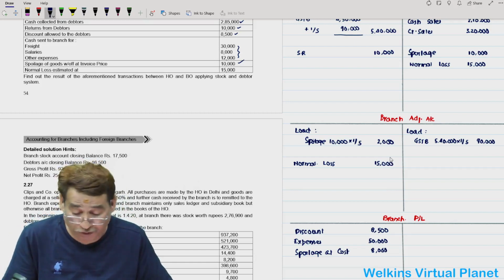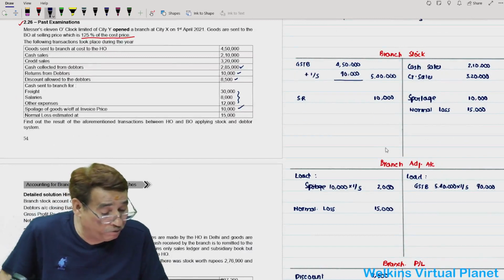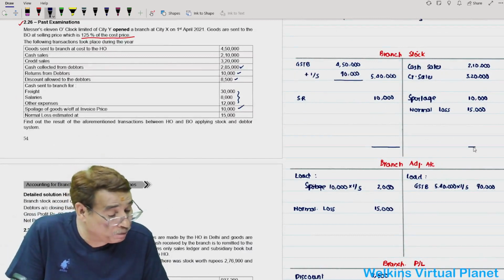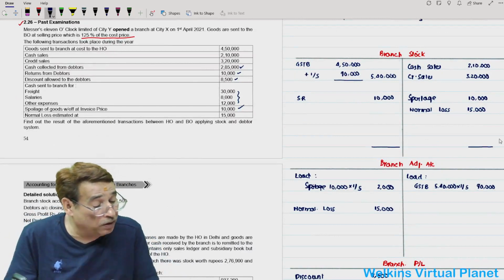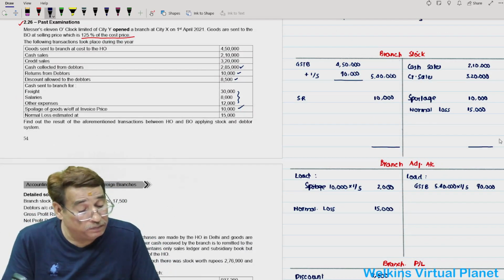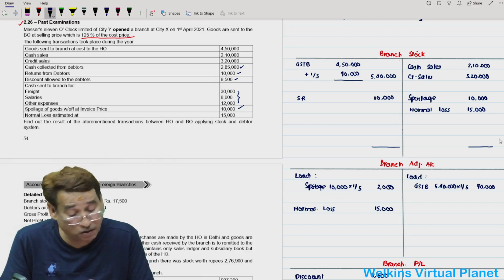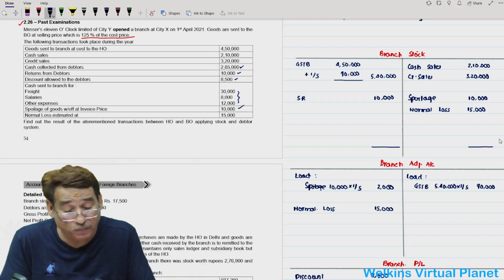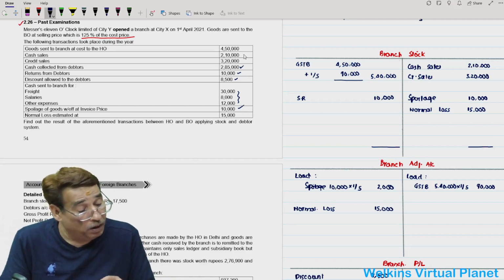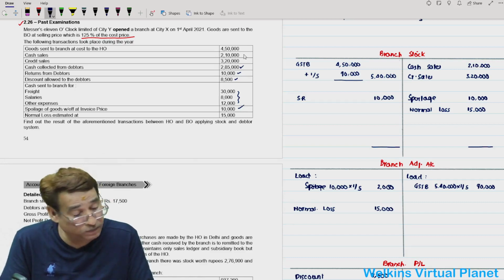Now in this question, if I am going to tally this one, 5,50,000 is the total. From 5,50,000, if I subtract 2,10,000 plus 320, credit sales is equal to 320, and plus 10, 210, 320 plus 10 plus 15.